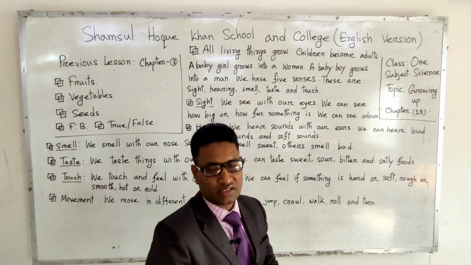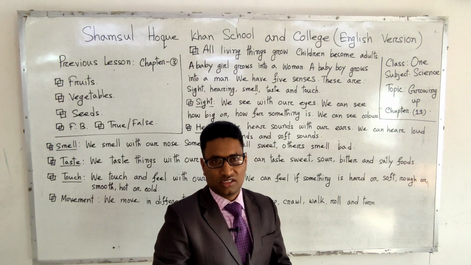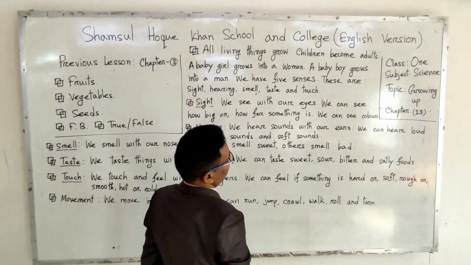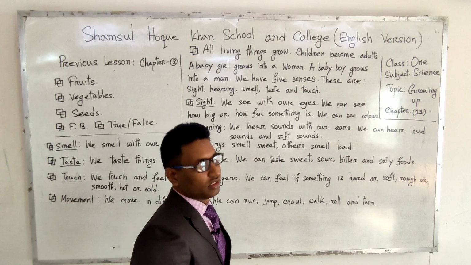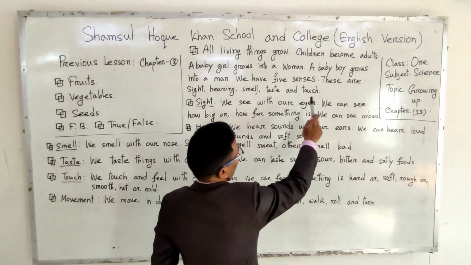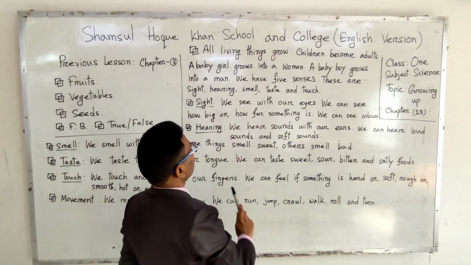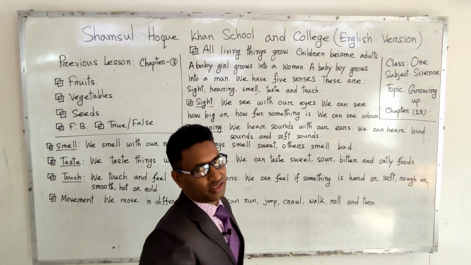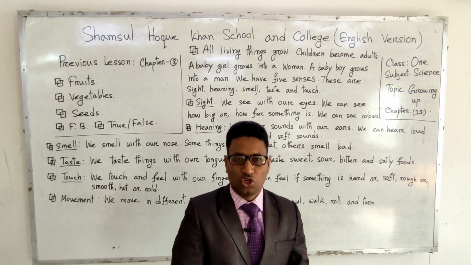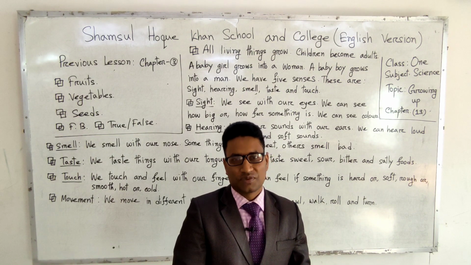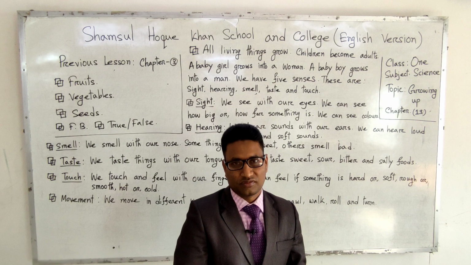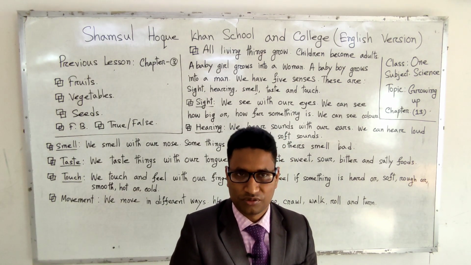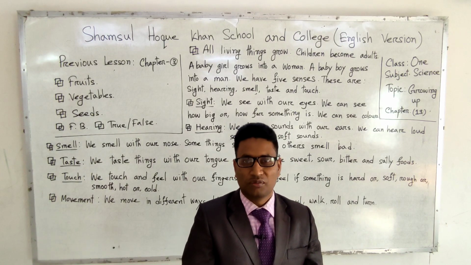And now we have 5 senses. This is another thing, sense. That means we have 5 senses. These are sight, hearing, smell, taste, and touch. That means in human beings there are 5 types of sense present, and Bengali meaning pancha indriyo. This is called pancha indriyo.